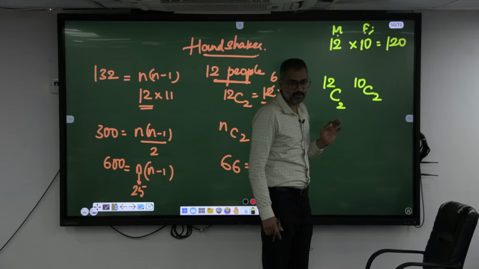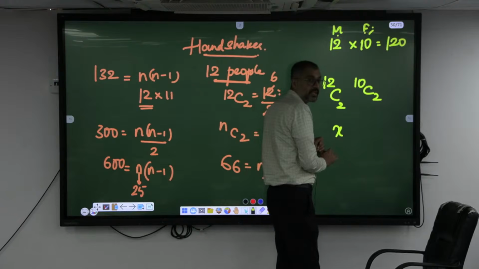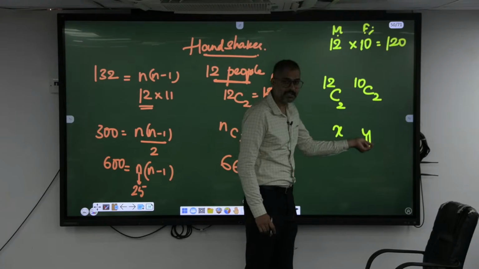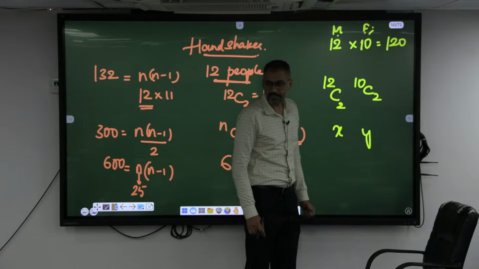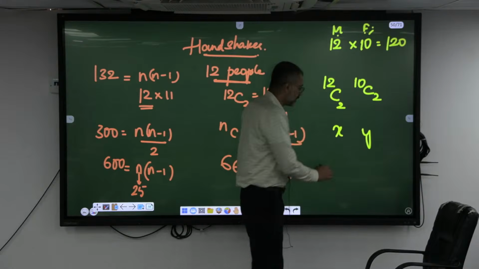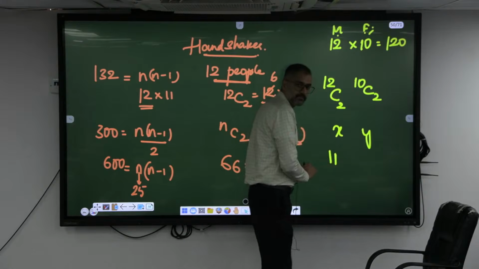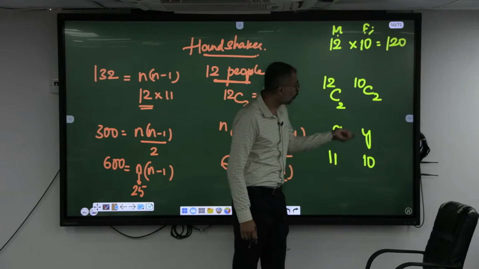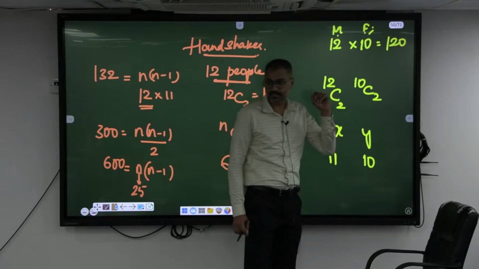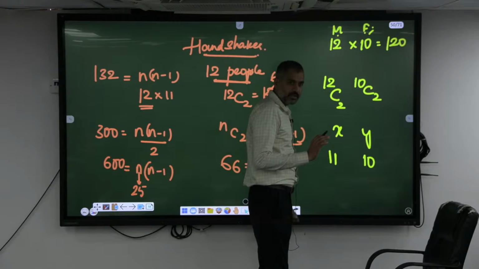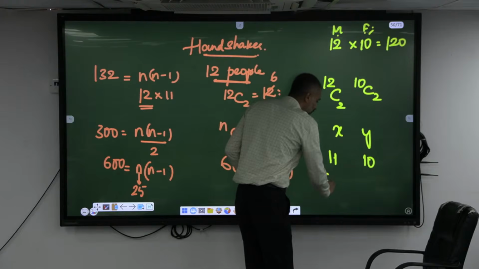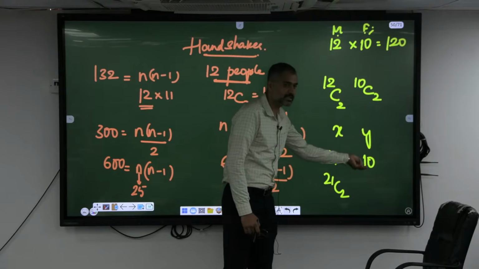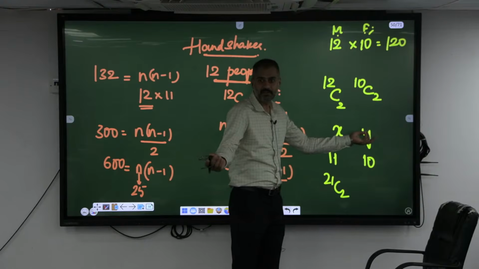Understood? If X players are there in a team, Y players are there in another team, and the team members of X are playing against the team members of Y only, how many matches can be played? X into Y. There are 11 team members in X, 10 in Y. Each and every team member of X is handshaking with only the members of Y. How many handshakes can be exchanged? 110. Understood? If they are handshaking with everyone, then 11 plus 10 is 21C2. If they are handshaking only with their own team members, 11C2 and 10C2. With each other's team members, yeah, keywords.